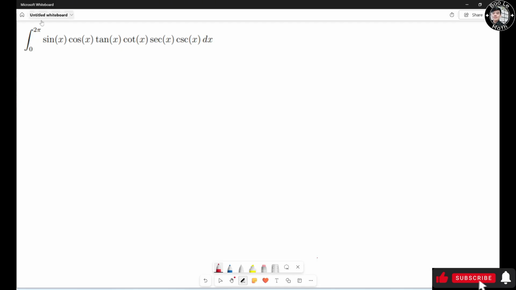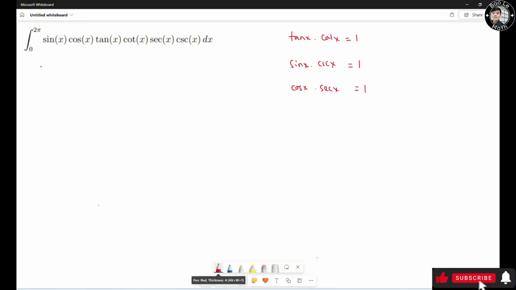Alright, the integral from 0 to 2 pi of sine s, cosine s, tangent s, cotangent s, secant s, cosecant s, ds. Now we have tangent s times cotangent s equals 1, right? We have sine s times cosecant s equals 1, right? We have cosine s times secant s equals 1, right?